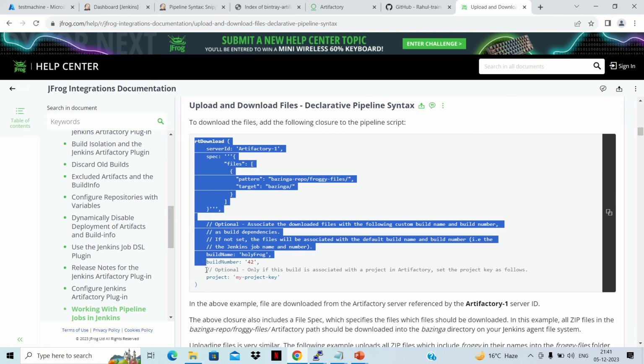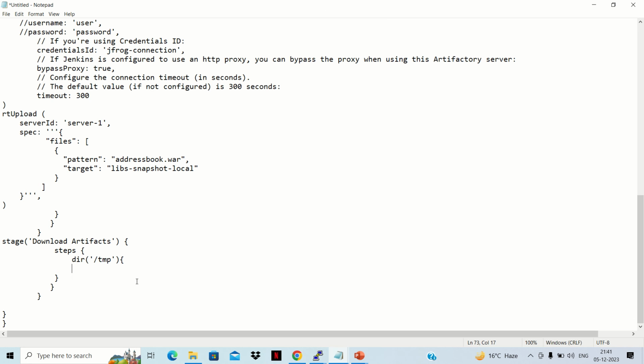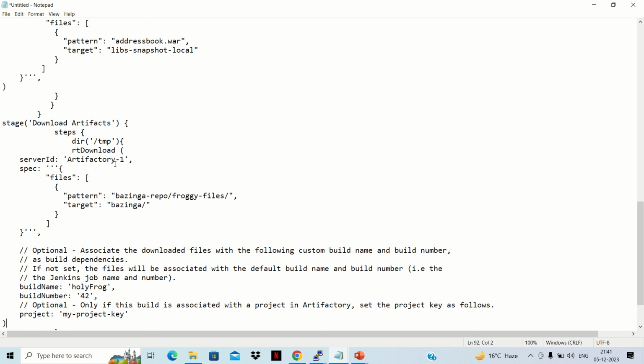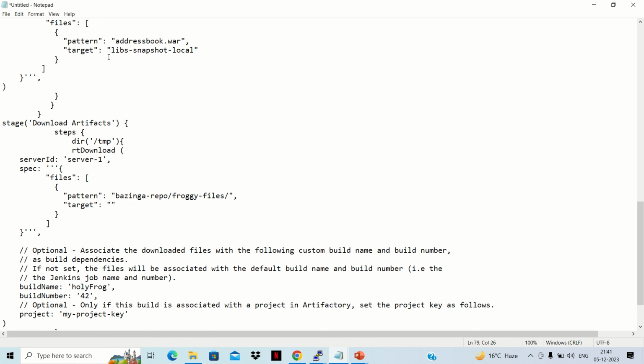So just copy this complete section here, copy it, and just paste it in this section. So now these are the steps for RT download. So here we'll change our ID, so that is server 1 we have used earlier, and files will be the file from where we want to get it download. Target will keep it blank, and from where we want to get it download, from libs snapshot local.